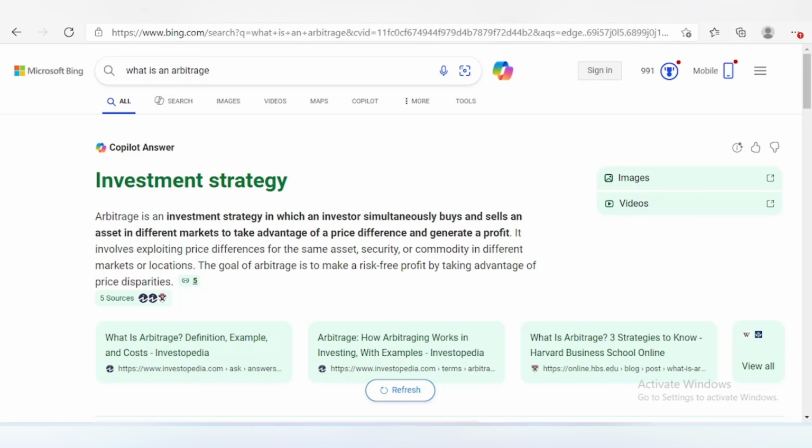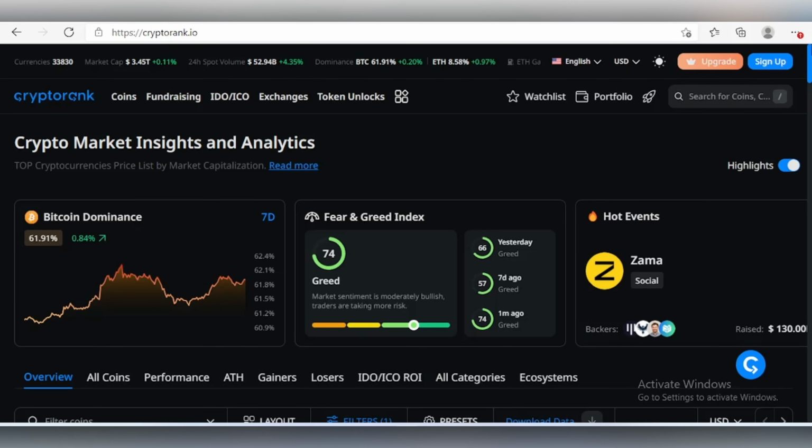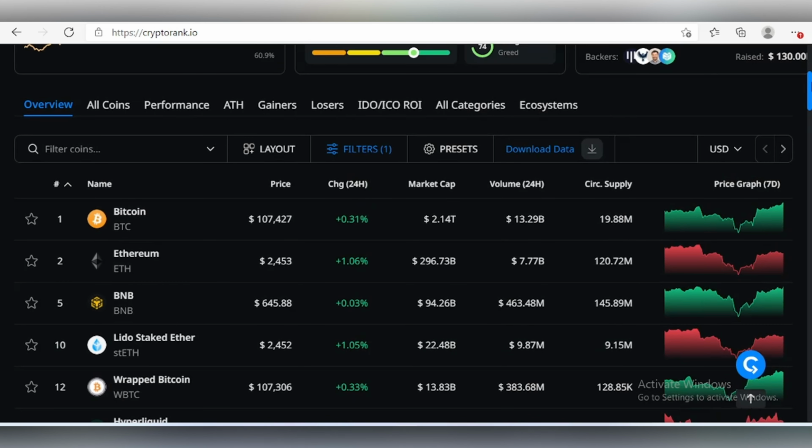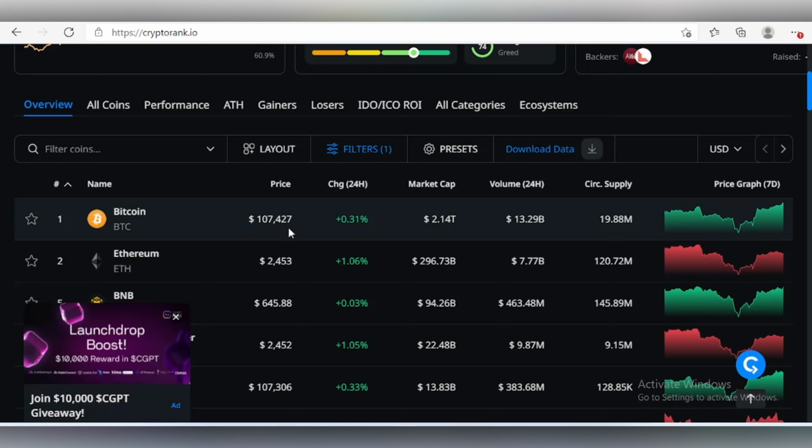Let's say the price of BTC on Binance is $107,427, while the price on Bybit is $107,400.